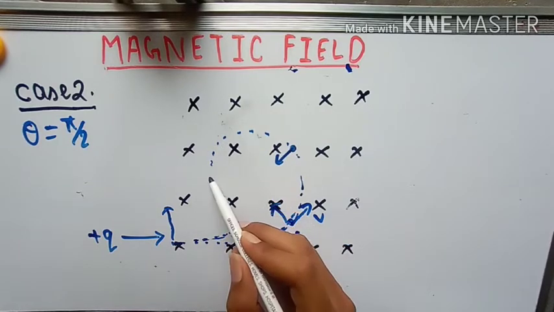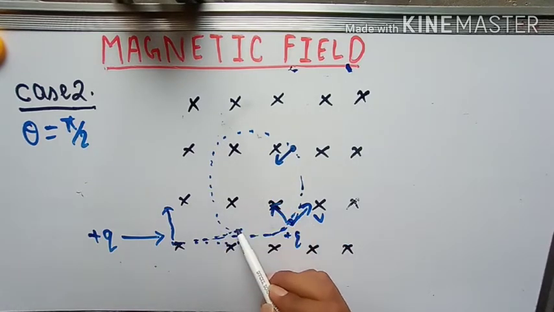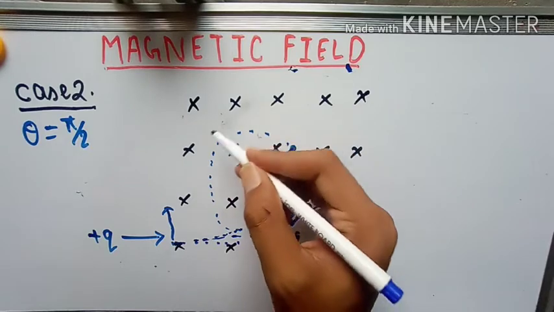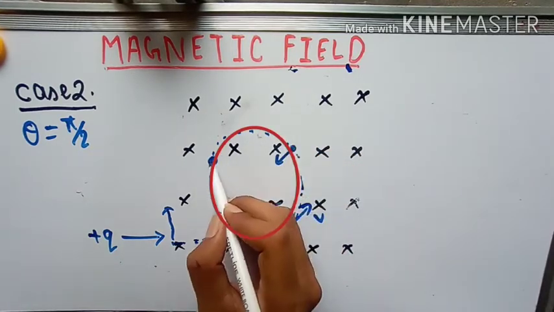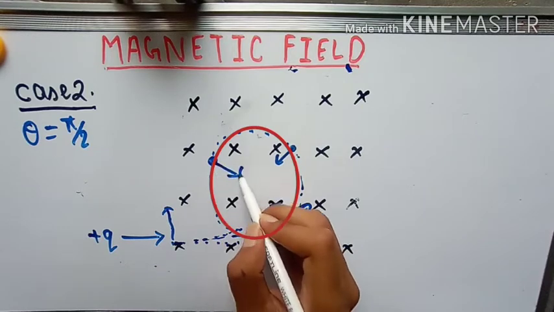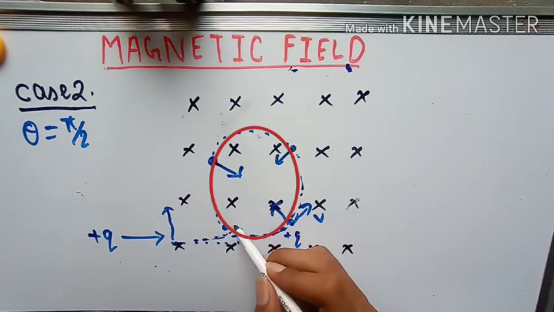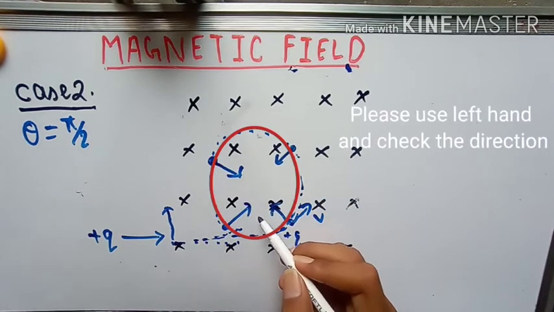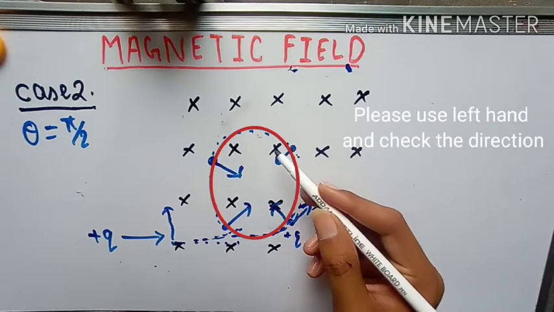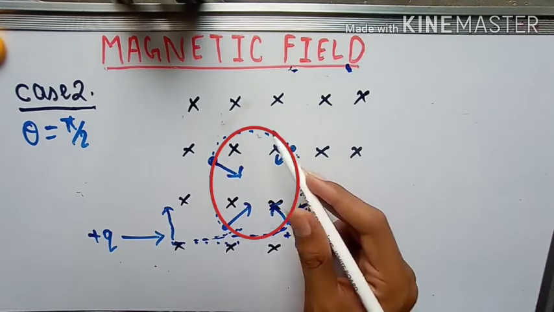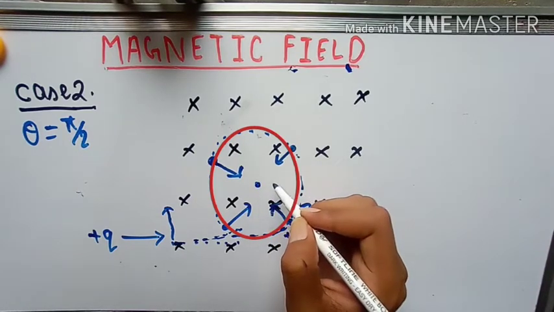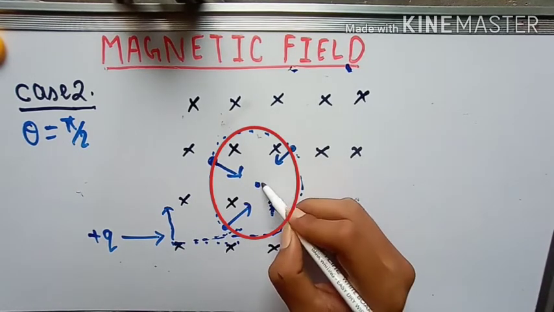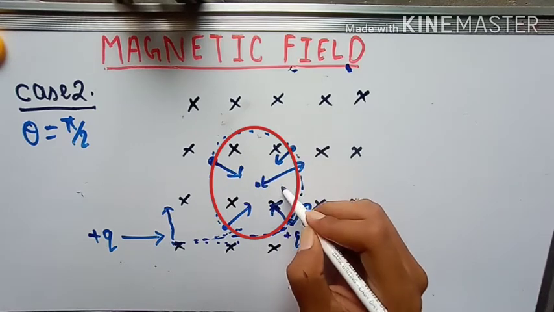So after every curl, if the magnetic field is sufficient, this will form a complete circle. For this point, you can see here, the force will be like this. For this point, the force will be like this. So these are the forces that bring the charge into a circular path. So there will be a center. Did you understand this? And this will be the radius.